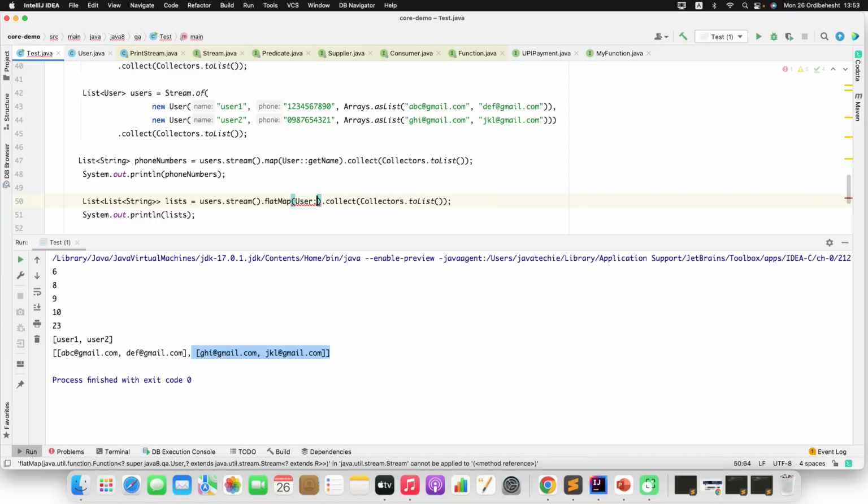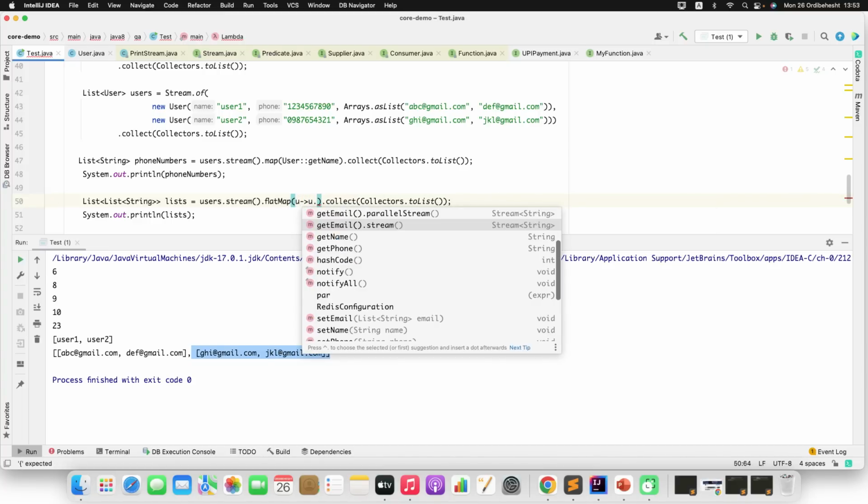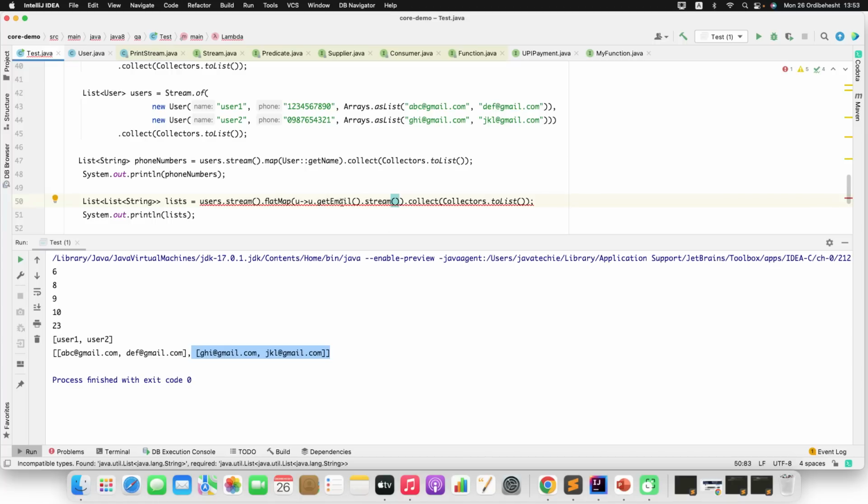So you can simply do, let's say, user object u dot getEmail dot stream. Because we have a list inside a list, or I can say a stream inside a stream, you just need to get the email stream. So now we can change the return type to list of string.